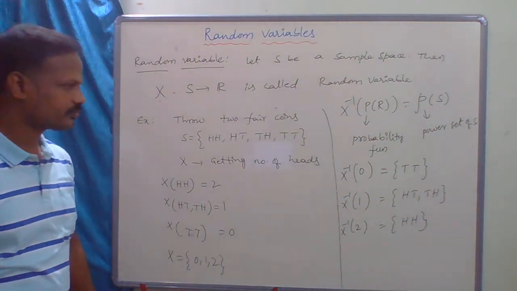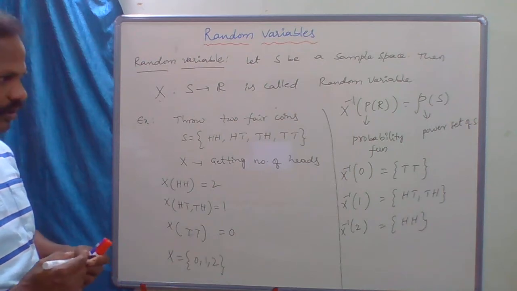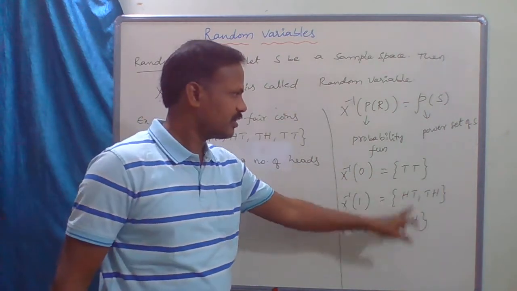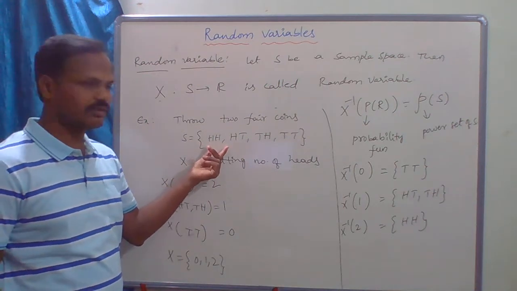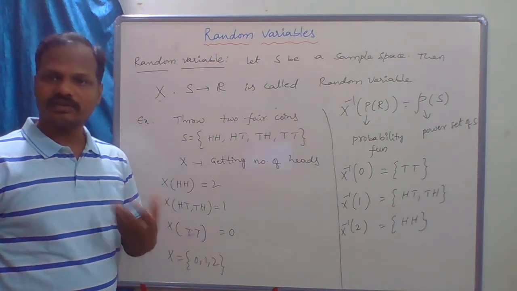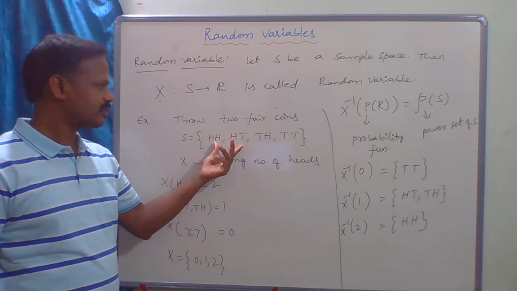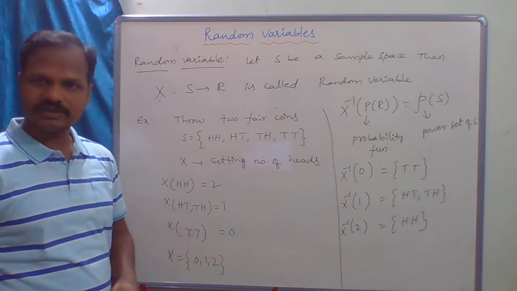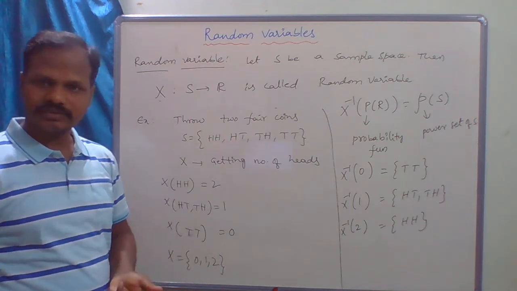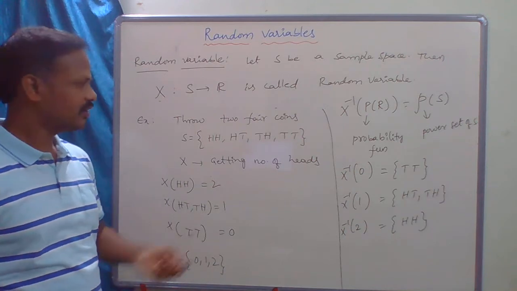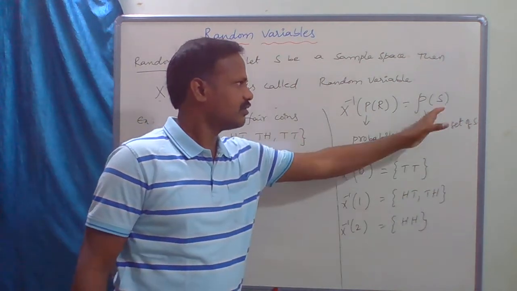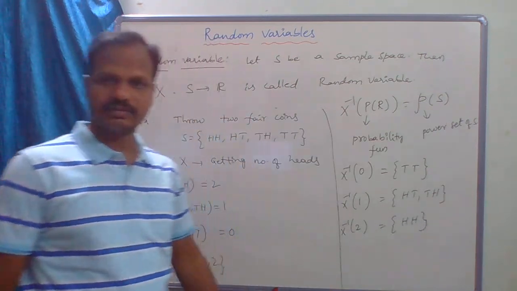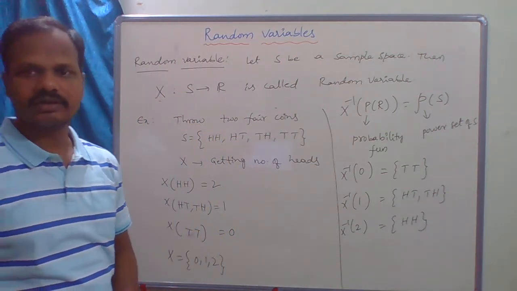So what are these? These are nothing but the elements of the power set of S. Power set means the set of all subsets. So {HH} is one subset, {HT, TH} is also one subset, {TT} is also one subset, and the empty set is also one subset. See, all these are elements of the power set of S. Clear? Okay, fine.